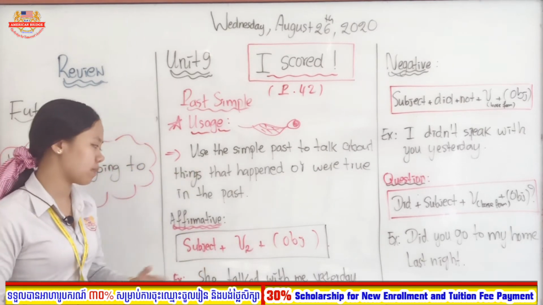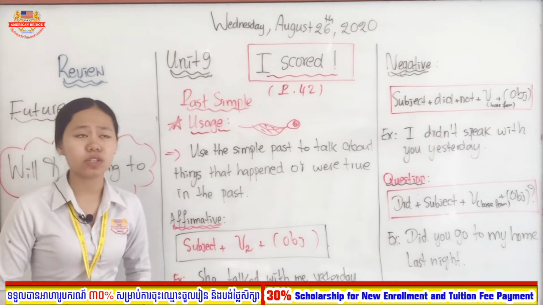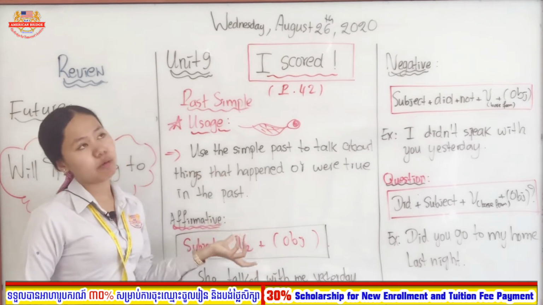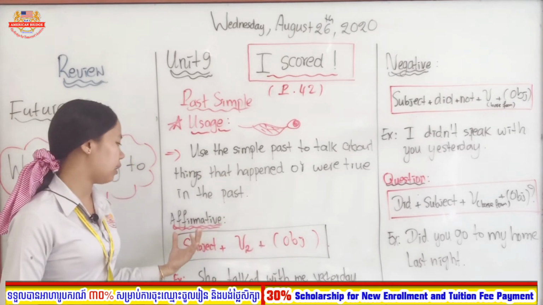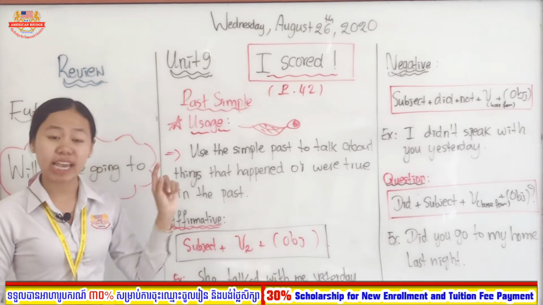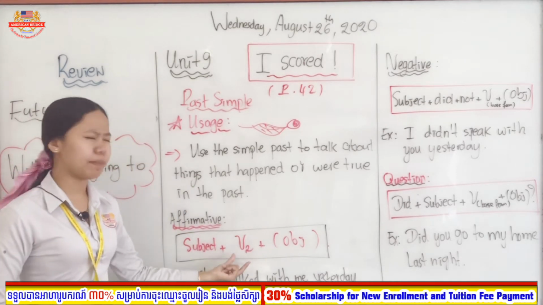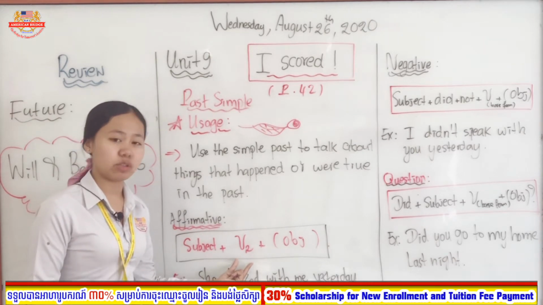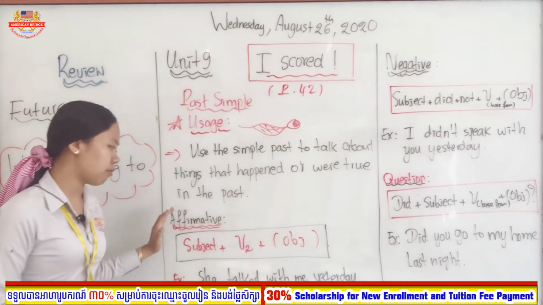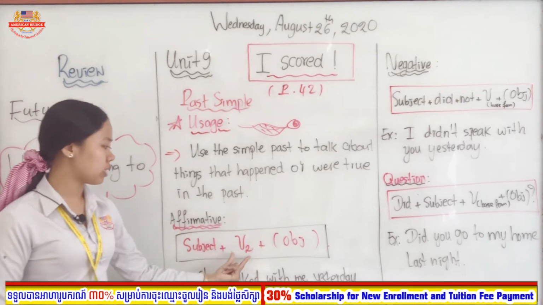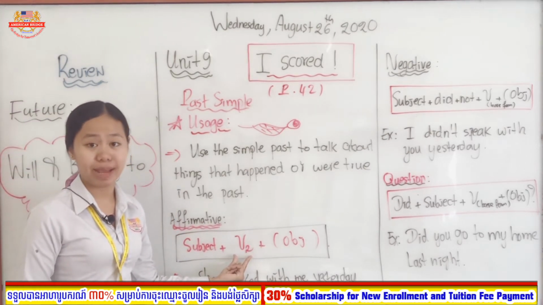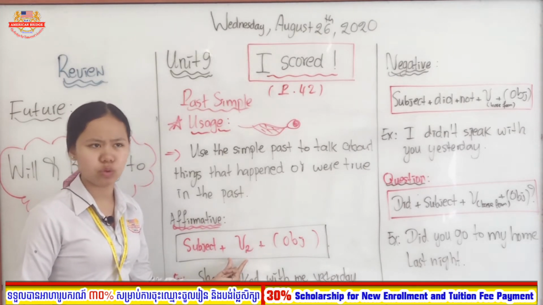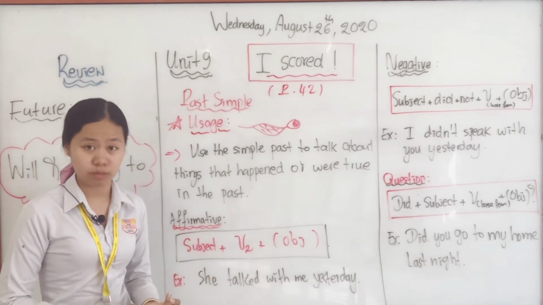So there are three forms as well, like present simple. In present simple, you have already known that for the affirmative form we have subject, and then verb present form and object. While in the affirmative form in past simple, you change a little bit regarding the verb. In the present simple, you put the verb present form, we don't need to change anything. But for the affirmative form in the past simple, you need to change it into verb two, verb in past simple. And in the next video, teacher will explain more regarding regular verb and irregular verb in past simple. Don't worry.